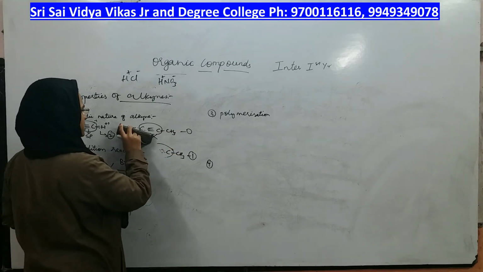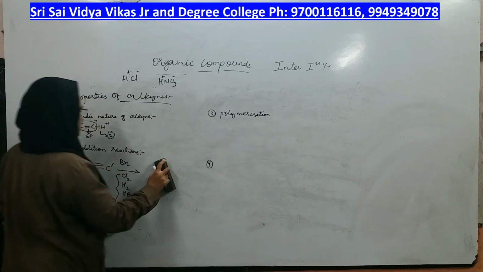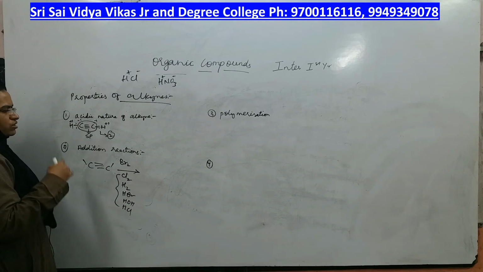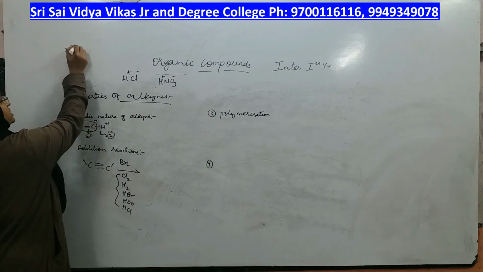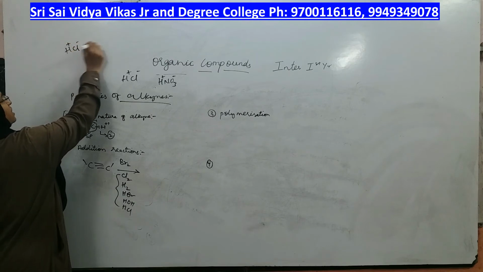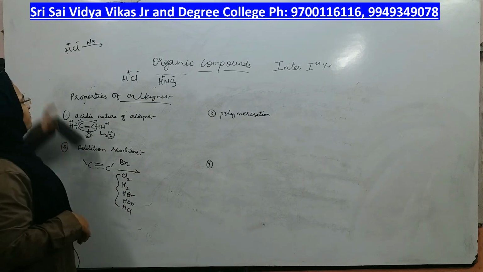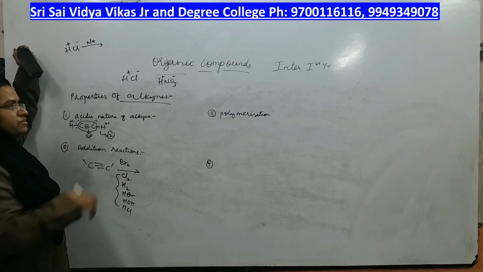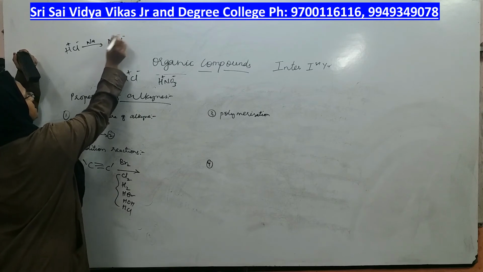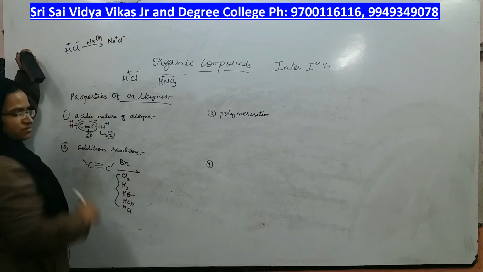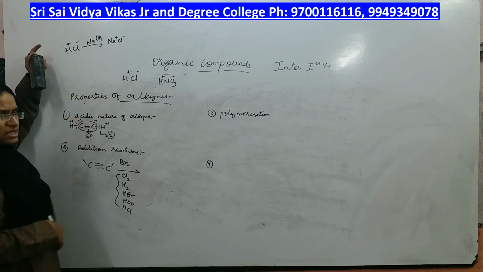Now let us look at the acidic nature of the first compound only, right? Acidic hydrogens are present. That means if I take HCl as an acid and I take sodium, what happens? Will the acid react with sodium? Yes, it reacts with sodium to give Na plus and Cl minus.